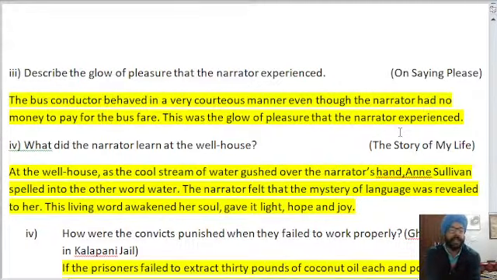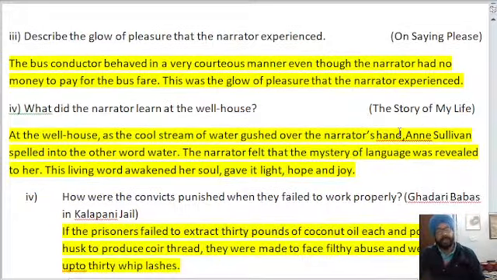Describe the glow of pleasure that narrator experienced. The bus conductor behaved in a very courteous manner, even though the narrator had no money to pay for the bus fare. This was the glow of pleasure that the narrator experienced. So we are just rushing up with the answers. If you have written this kind of answer, you can give yourself the marks.